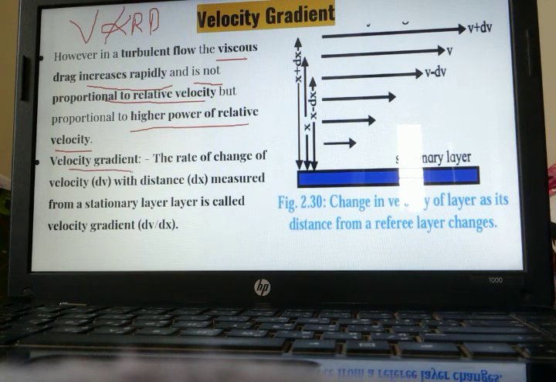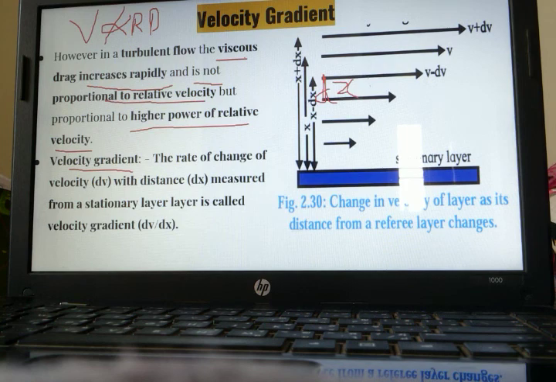Now we will see what is velocity gradient. Velocity gradient. It is what? The rate of change of velocity with distance dx measured from a stationary layer is called velocity gradient. Try to understand this diagram. As we are moving, see the distance between these two layers is x, but we are taking very small distance, so distance between these two layers can be taken as dx.